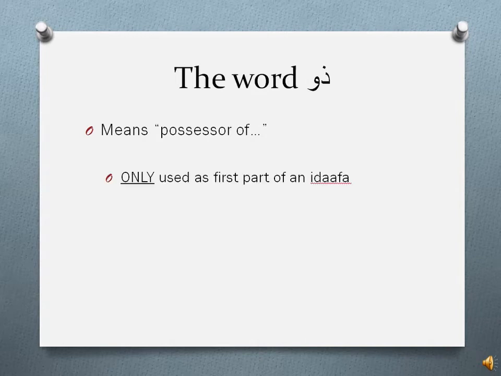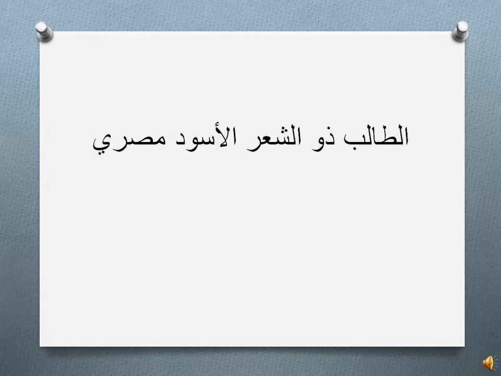This word is only used as the first part of an idafa. For example, At-talib dhu ashar al-aswad Masri. Now, this is the student, possessor of the black hair, is Egyptian. If you translate it that way, of course, it sounds ridiculous. This says what? The student with the black hair. But notice we use with, they would use dhu. And so this is the only way this thing is ever used. It's part of basically the person or thing having blank.